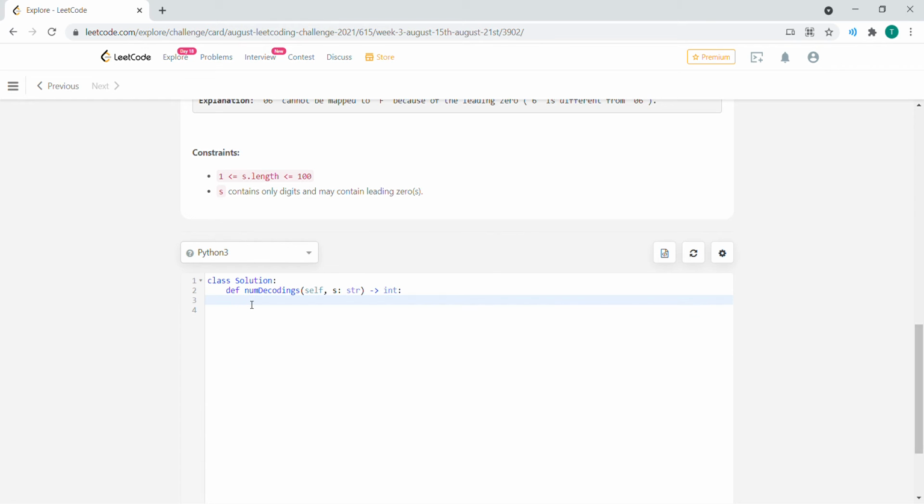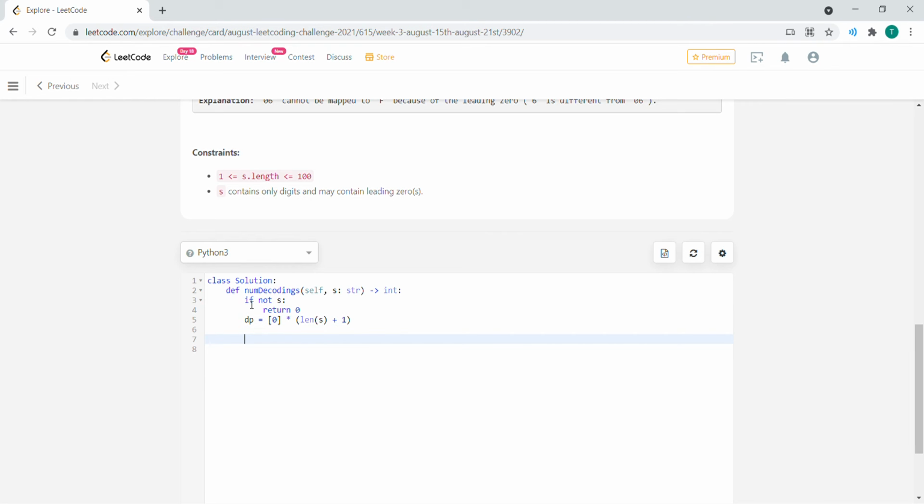So the first thing I'm going to start off with is if not s, then we're going to return 0. If s does not exist, then we're going to initialize our dynamic programming array to be the length of s plus 1, right? Because we want to have an additional length onto that.